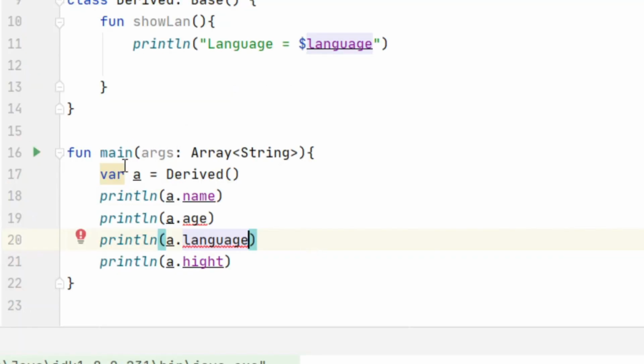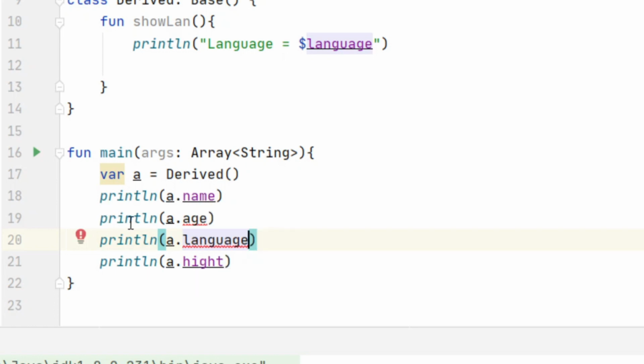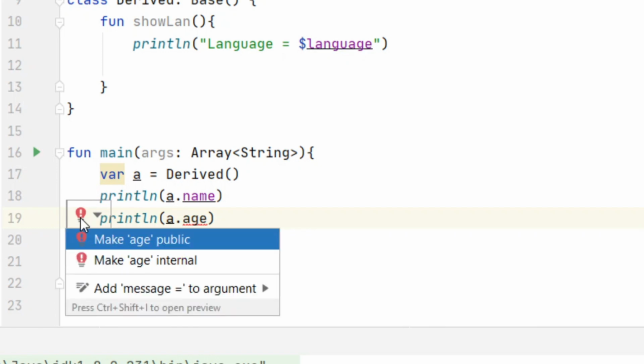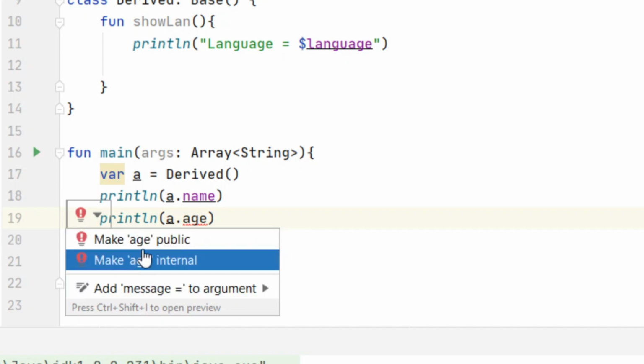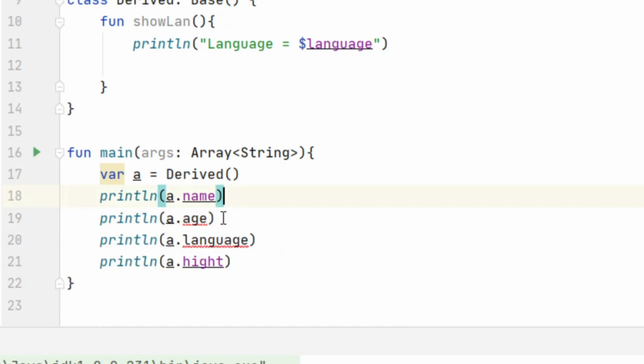So here as you could see in the main function, I create an object from the Derived class, and then I said print a.name, and it's fine. I don't have any error because name is public. And then I said println a.age, and I have an error because age is private and I cannot access it. It's only available in the Base class. So here it said to correct my error, make age public or internal. So age I cannot access because it's private.